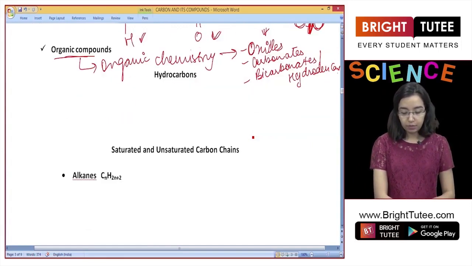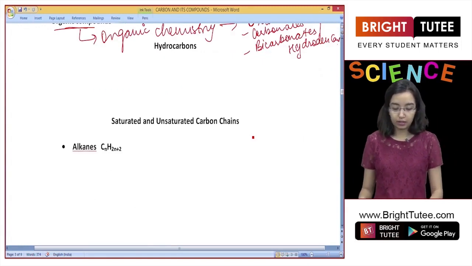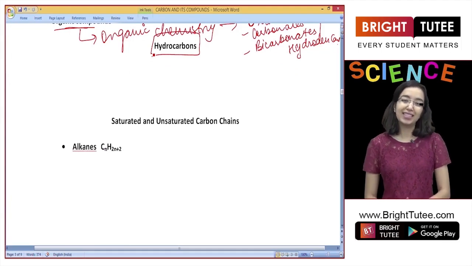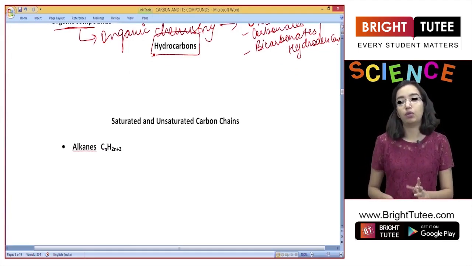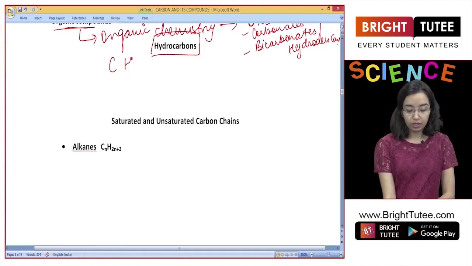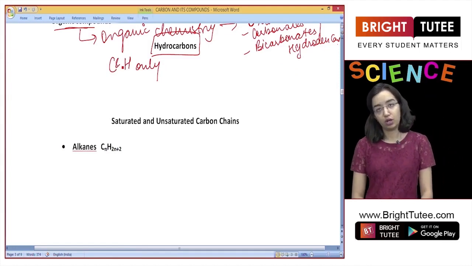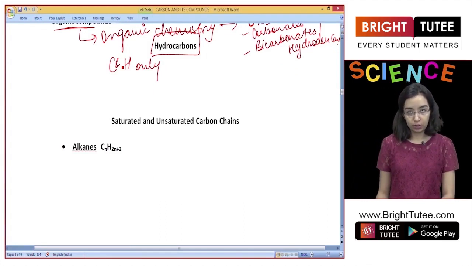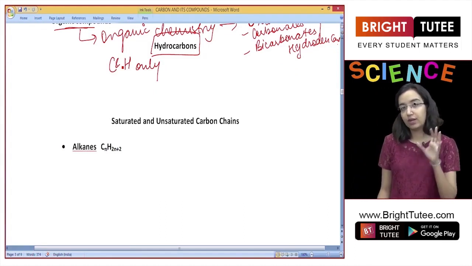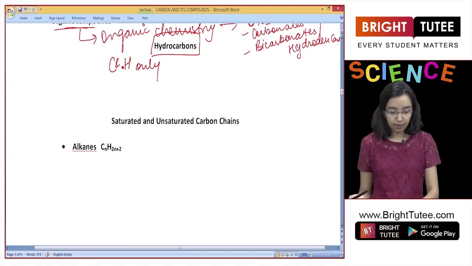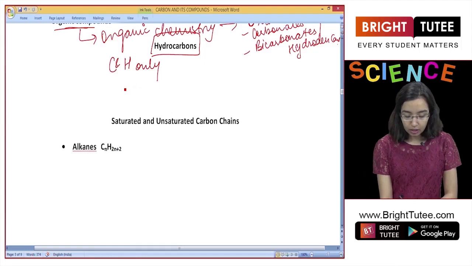Now let's move on to the most important forms of carbon compounds, which are hydrocarbons. Hydrocarbons, as the name suggests, very simply is a compound which has only hydrogen and only carbon. So a compound made of carbon and hydrogen only is called a hydrocarbon, right? These are one of the few compounds of carbon that we'll be talking about. They are the basic forms. So if you understand this better, you'll be able to understand the entire chapter that continues later in a better way, right?